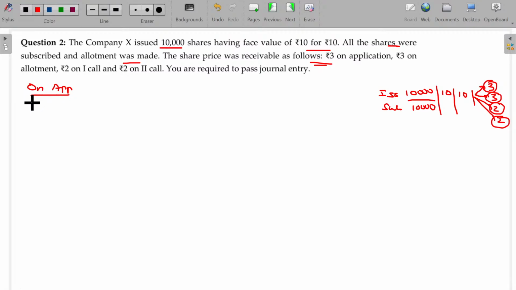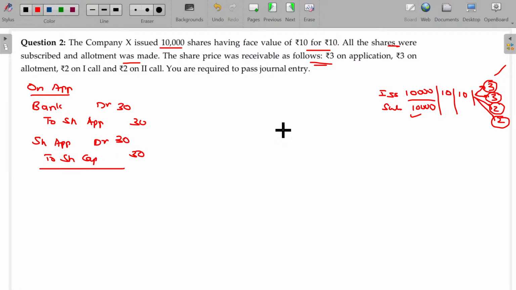First, you have to pass the entry for the receipt of application money: bank account debit to share application. Number of shares subscribed by shareholders being 10,000, for every share application money being 3, so 30,000. Join with me to solve this easily and fast. Then this share application money is part of capital, so I am transferring the application money to the capital, 30,000 rupees. So the first one is over.